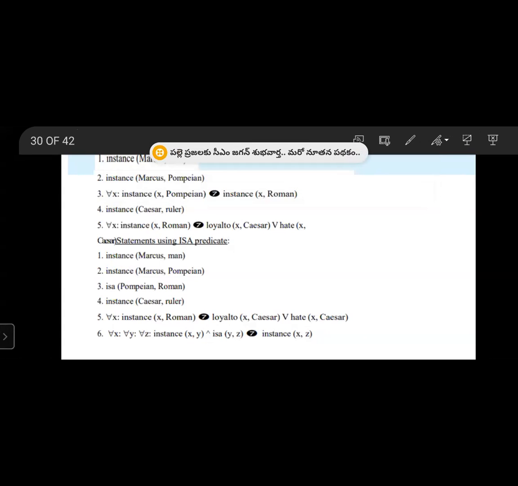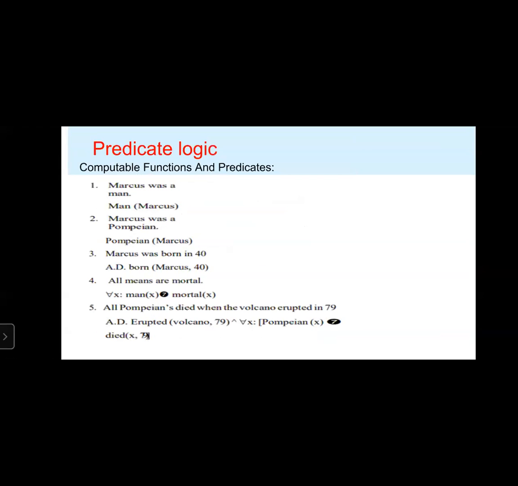For all x, instance of x, Roman implies loyal to x, Caesar or hate of x, Caesar. For all x, for all y, for all z, instance of x, y and isa of y, z implies instance of x, z. And let's compute functions and predicates.